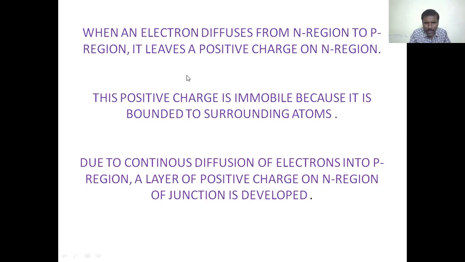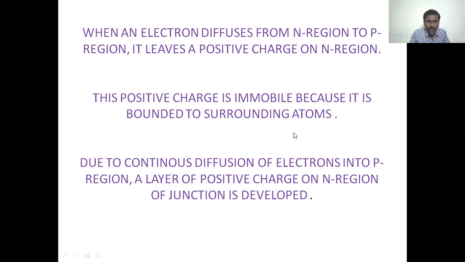This positive charge is immobile because it is bound to the surrounding atoms. When an electron leaves the n region and diffuses to the p region, it leaves a positive charge on the n region. This positive charge is immobile because it is already bound to the surrounding atoms.